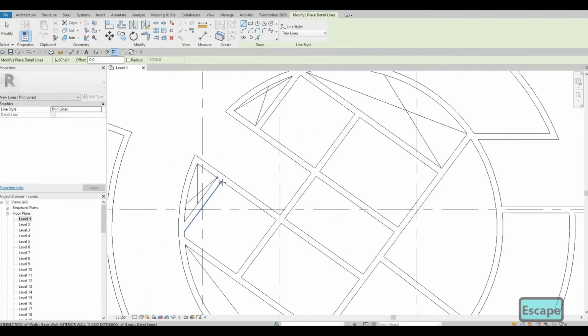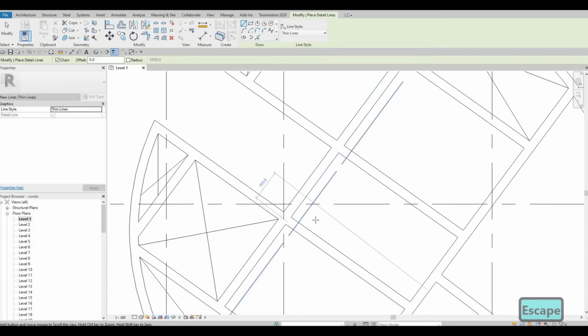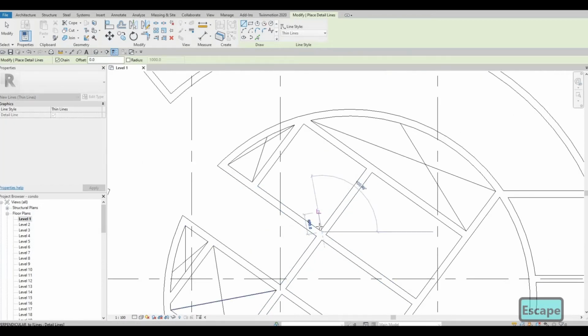And then here we could just add an X mark, but we're going to have the elevator doors anyway, so don't worry about that.